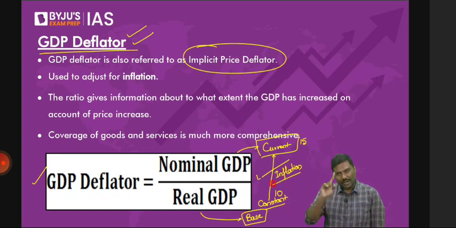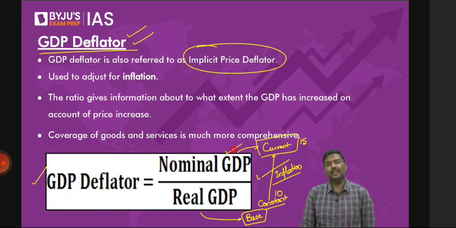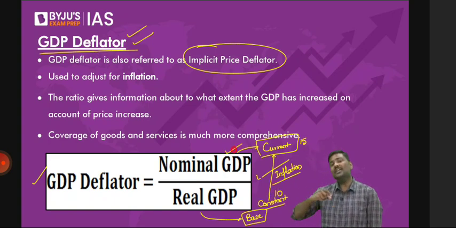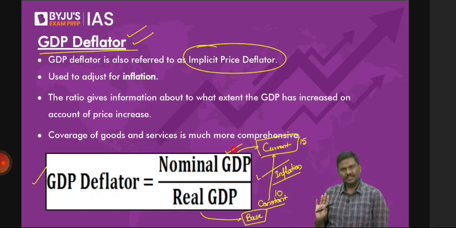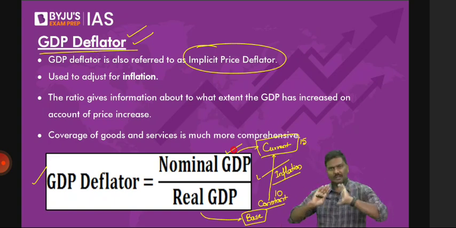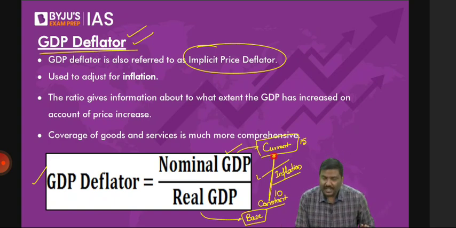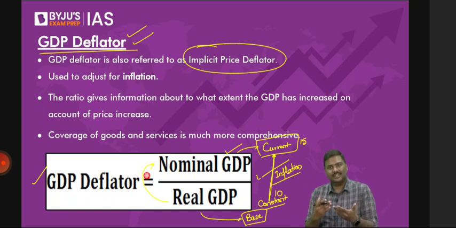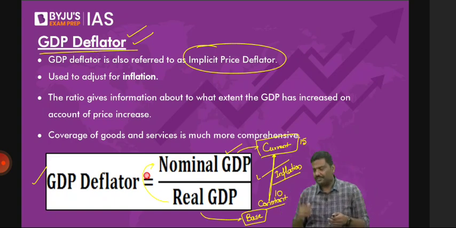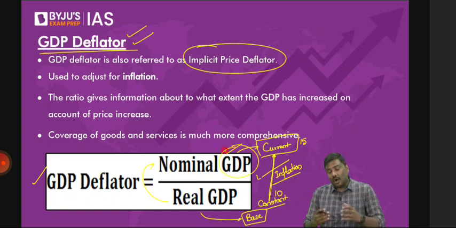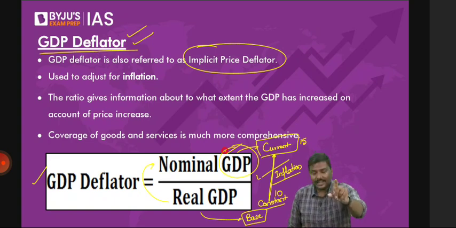Point number one. Point number two. Whenever you say GDP, are we counting only one good in the market, or are we counting all the final goods and services in the market? Simple. GDP is all the goods and services in the market. So have a look at this. When you're moving from constant, that is real GDP, to nominal GDP, what is the difference? Inflation rate is the difference. Price levels have changed. And second, GDP comprises all the final goods and services which are produced in the market.